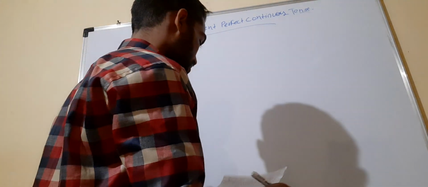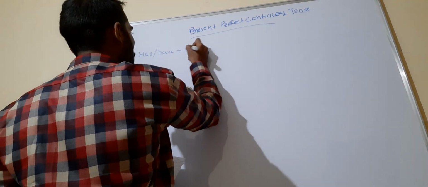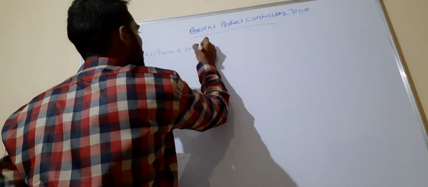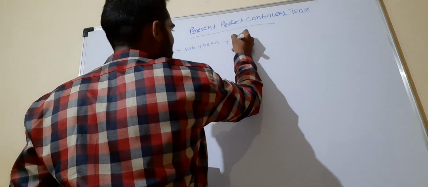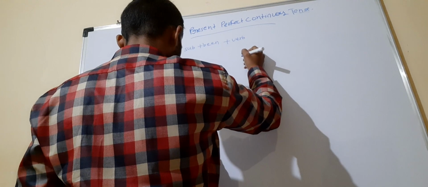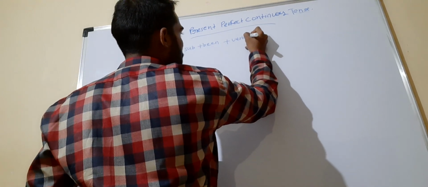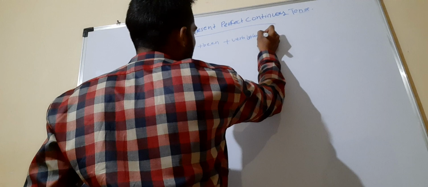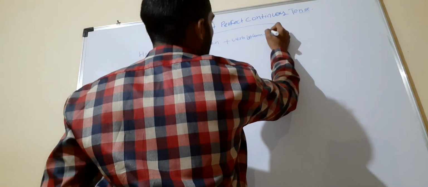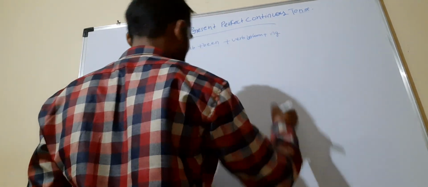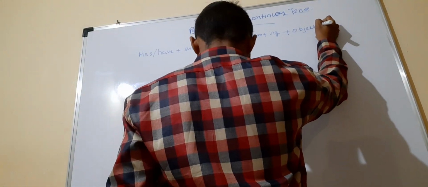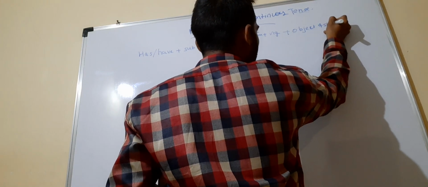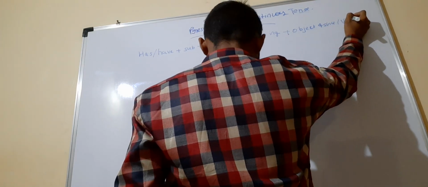Has, have plus subject. Then after that been: has, have, been plus verb first form plus ing. Okay, plus ing and plus object, and then since or for. You can write either since or for, and plus time.